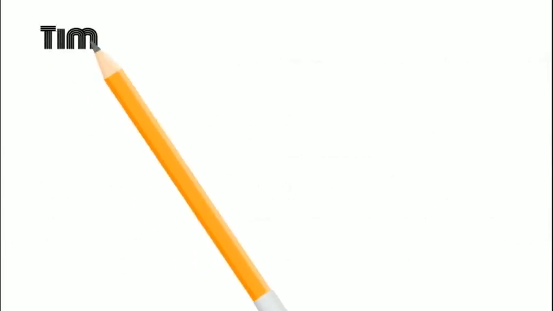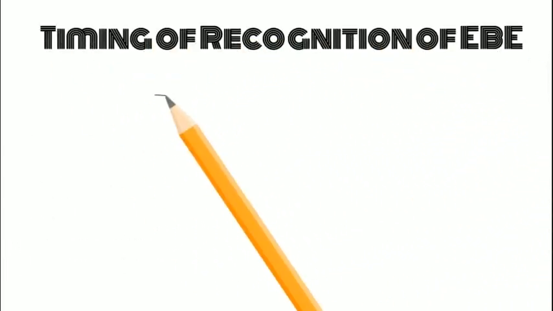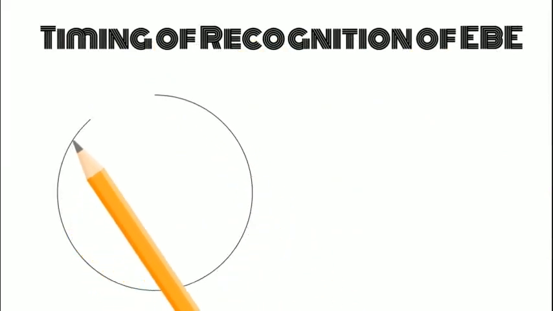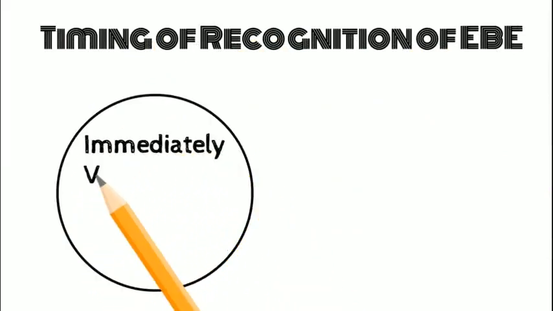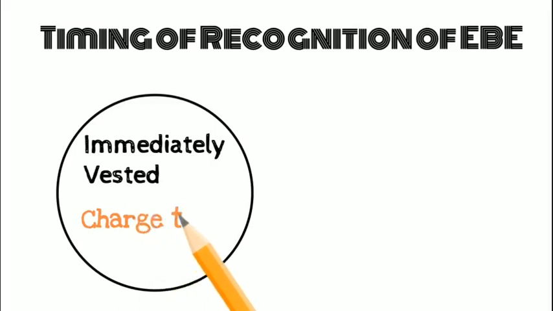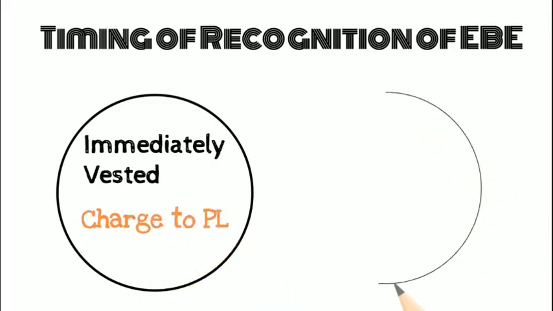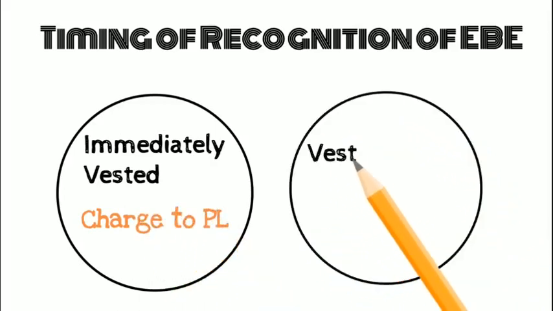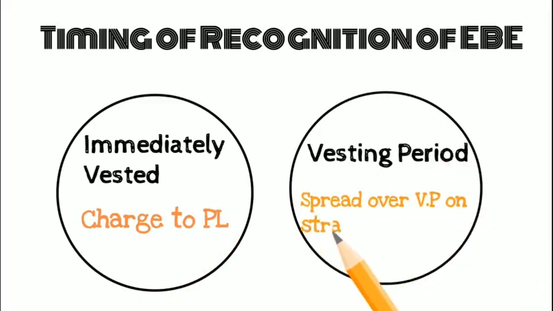It is very important to know the timing of recognition of these employee benefit expenses. When will we recognize these expenses? On the grant date, on the exercise date, or over the vesting period? Remember, the employee gives the service over the vesting period and not on any of the specific dates. Therefore, the expense is to be spread over the vesting period on a straight line basis.